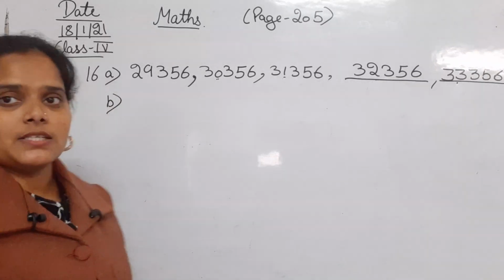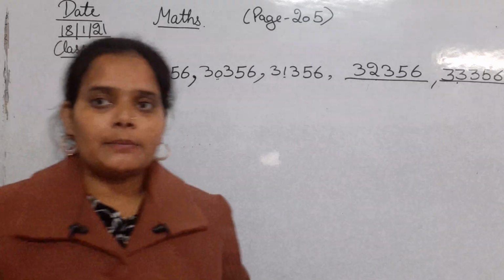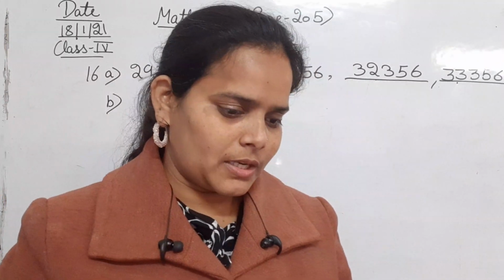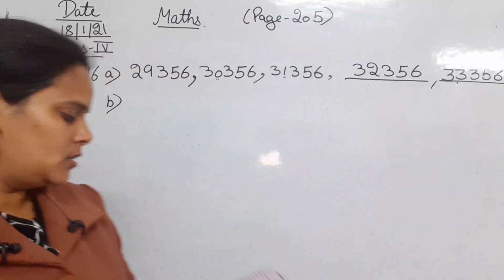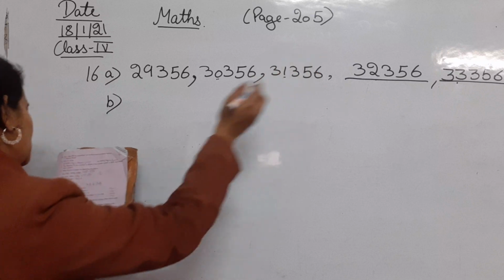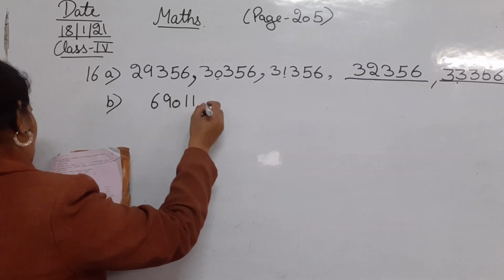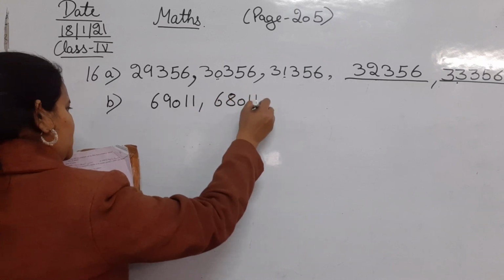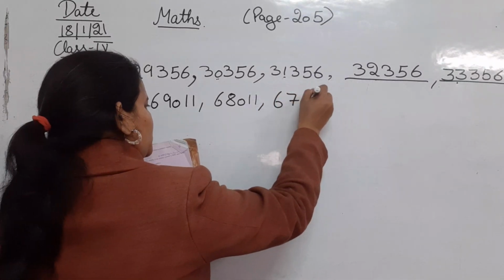In the B part, the question is given here. Okay, so in the B part, the pattern is like this: 69,011, 68,011, next 67,011.